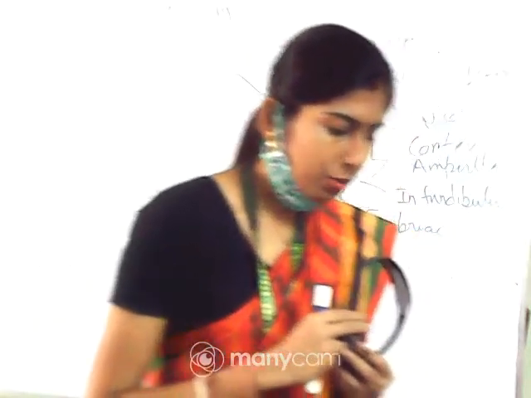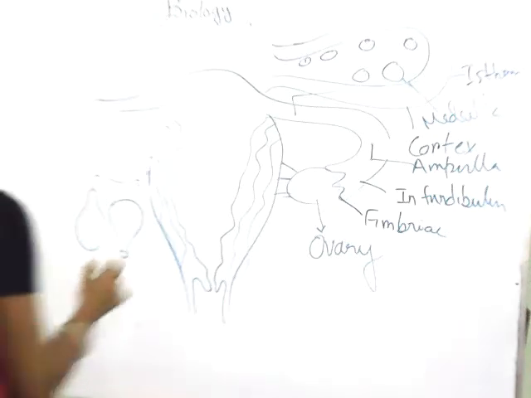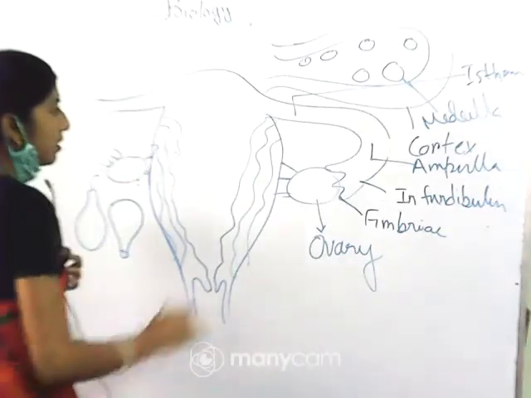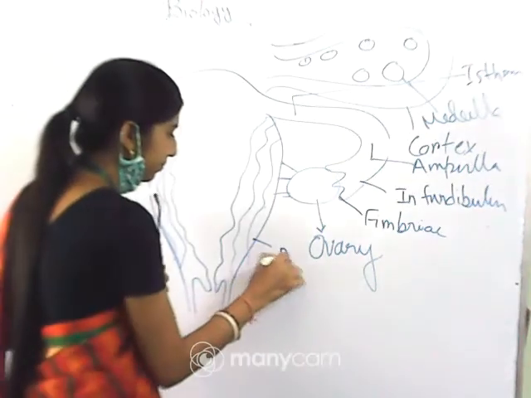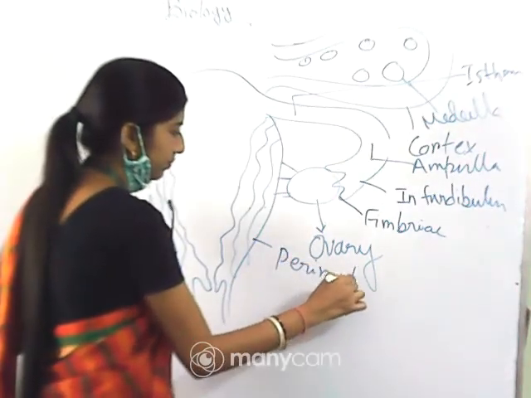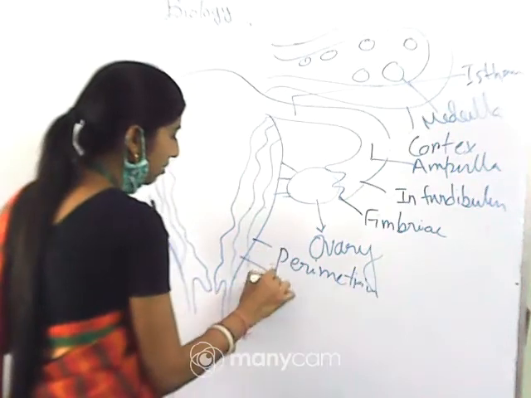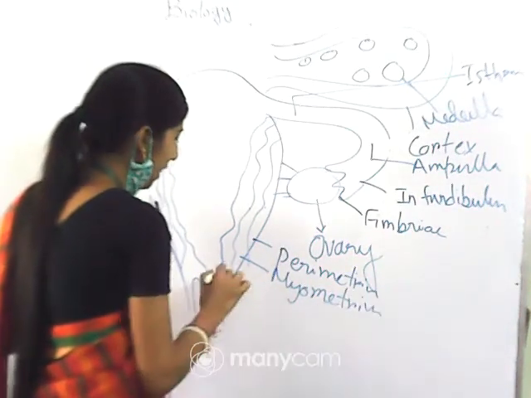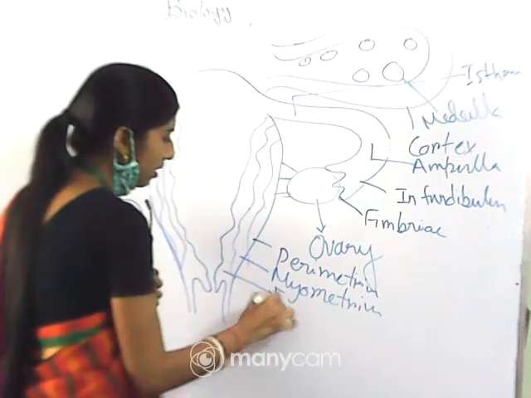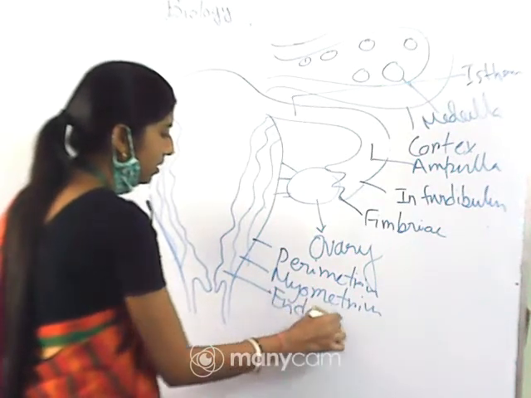Now the uterus has 3 walls. The outer portion is considered as perimetrium, the middle one is myometrium, and the inner one is endometrium.